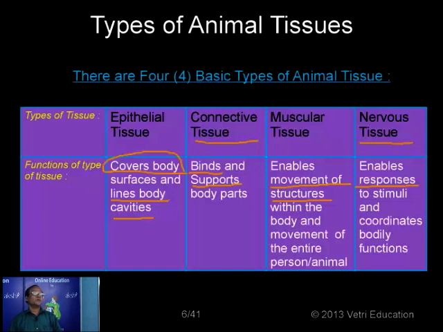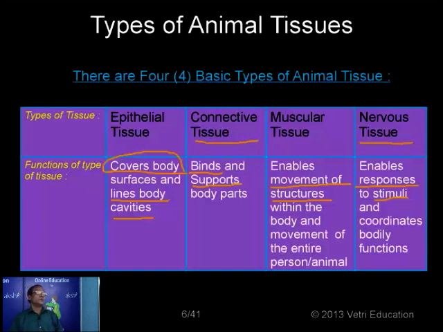Something happens in the environment. Even if you are stung by a honeybee, that is also a change. Even if you are bitten by a cobra, that is also a change. And even if you are beaten by your mother or father, it is also a change. That is called a stimulus. Anything which stimulates you to show a kind of reaction, that is because of the nervous tissue. So you are responding to that.